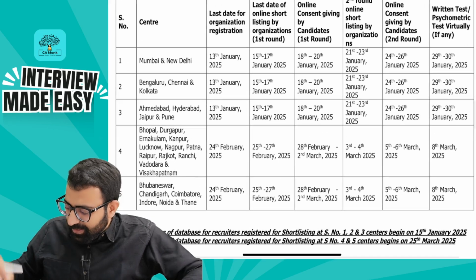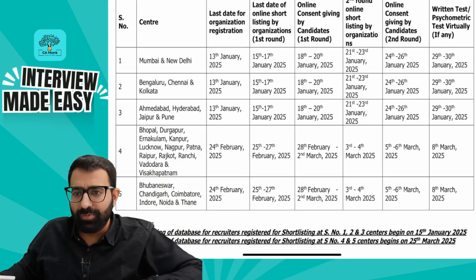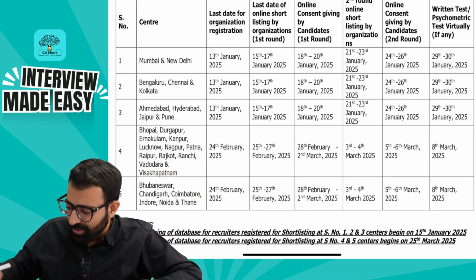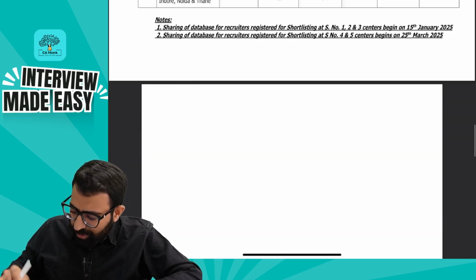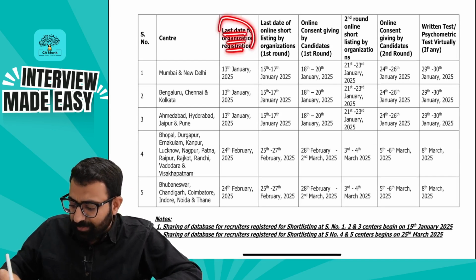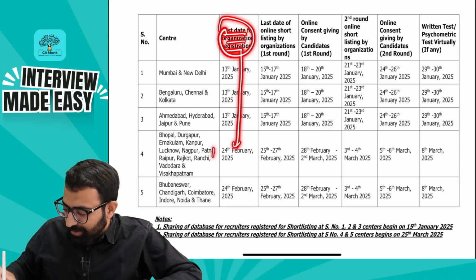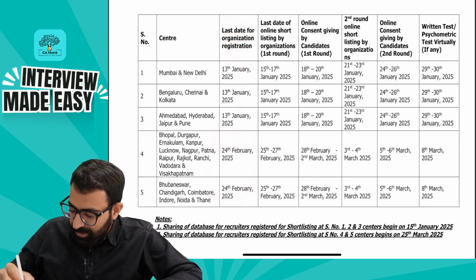Okay, now let us see the timeline. It is the same brochure which is uploaded on the ICAI website. You can just download it from there itself. I have just downloaded the same from there. Now let's see what the timeline is. Let me draw a timeline for you guys. The last date for organization registration, meaning company registration, is 24th of February. For the companies that want to come, 24th of February is the last date.